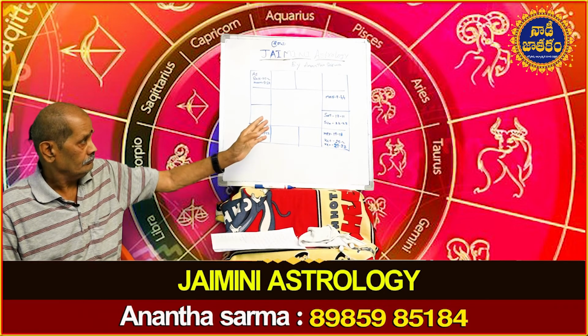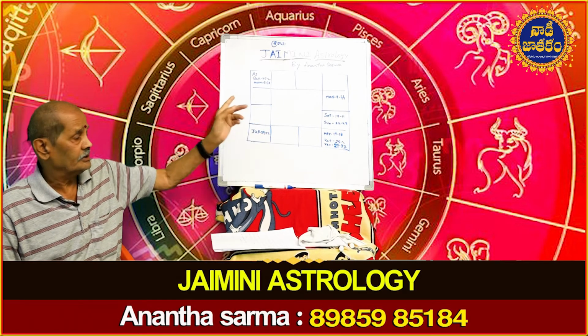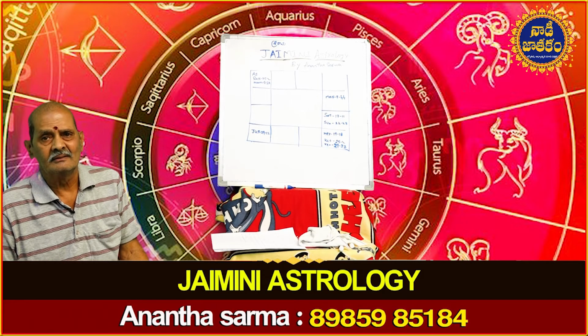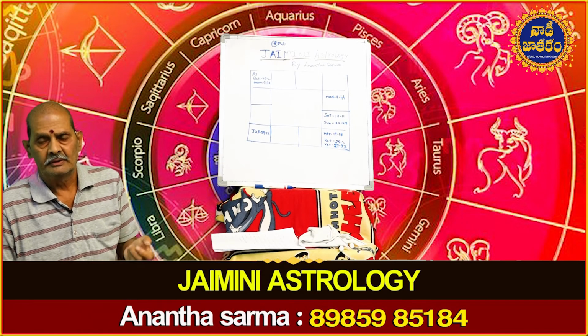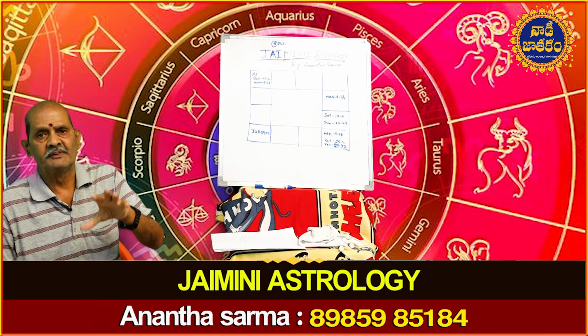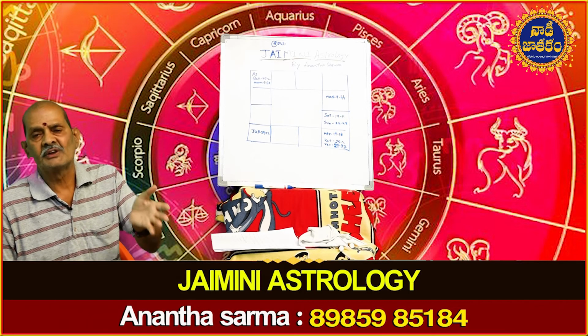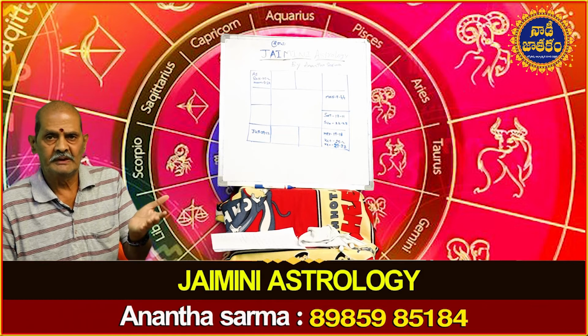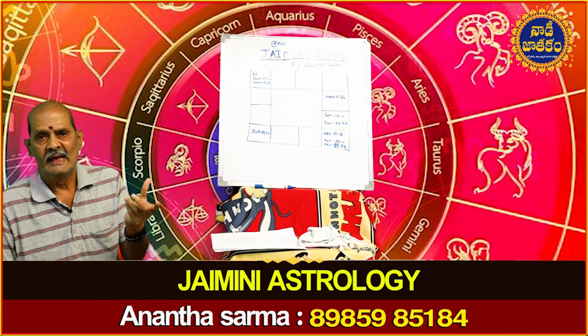Then the last one is Dara Karaka. Dara means wife. Dara Karaka signifies all the Karakatwas of the seventh house. The seventh house signifies wife, marriage and marriage related aspects.